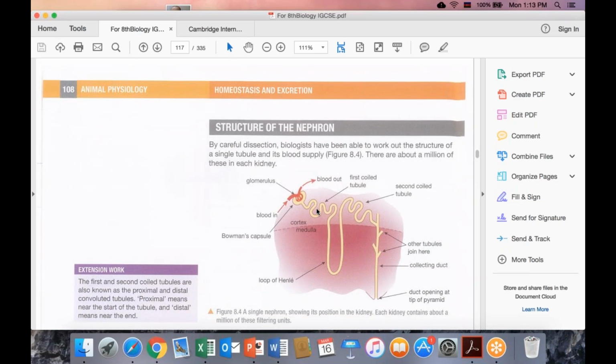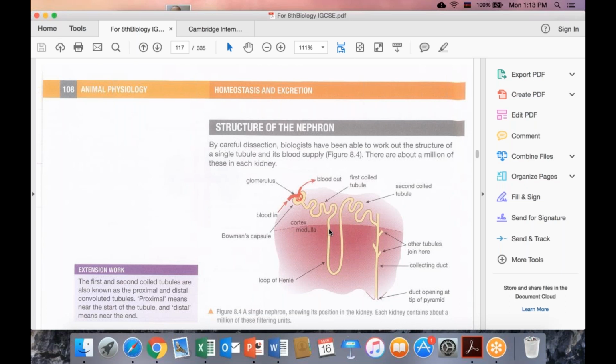And then, imagine like the large intestine in the digestive system, firstly an amount of blood enters here, and then filtration is going on in this part, in this large surface area.